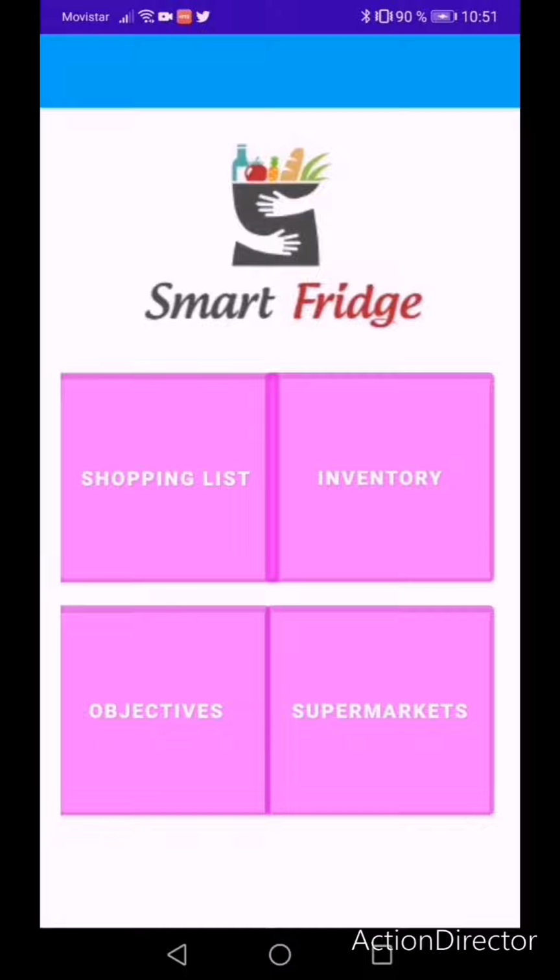Smart Fridge has been designed in order to help families to save money and reduce food waste. The app consists of four main features: shopping list, inventory, objectives, and supermarkets. So we'll begin with our shopping list.